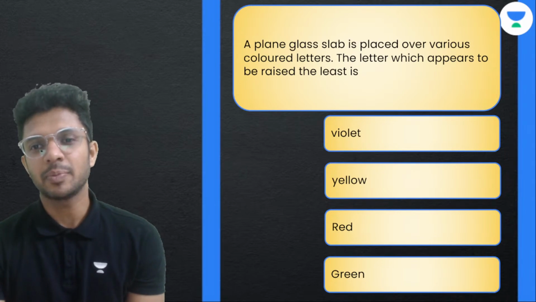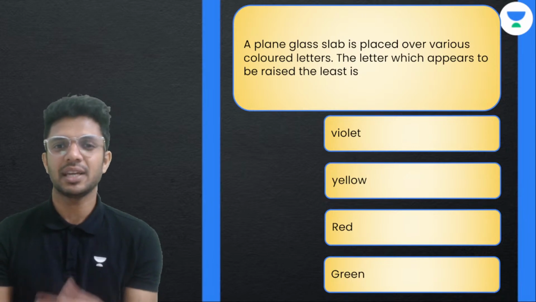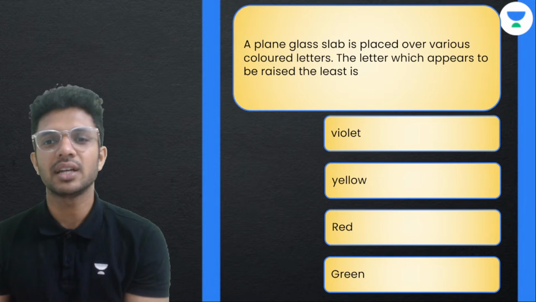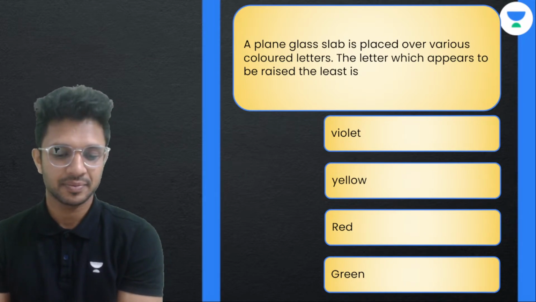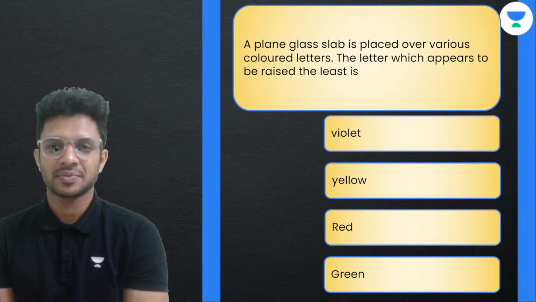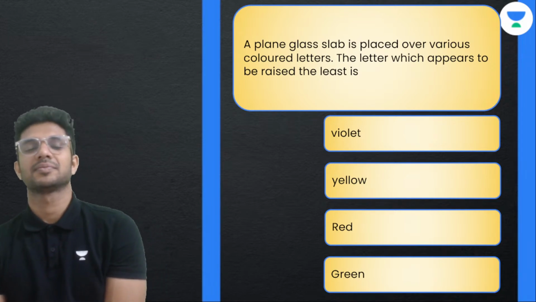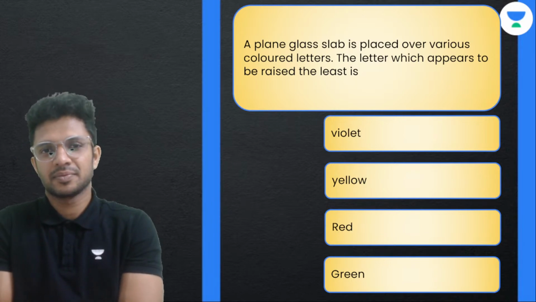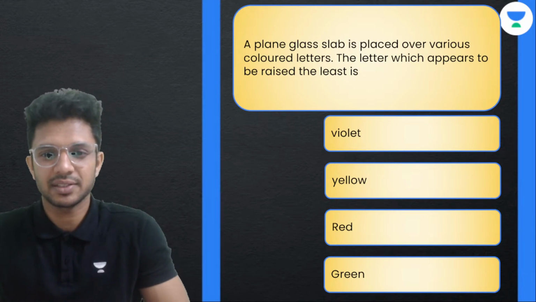A glass slab is placed over various colored letters. We know that whenever a glass slab is kept on any object, it will be raised. So among the four colors given, which colored object will be raised the least? That's the question. Anyone? Least is the question.